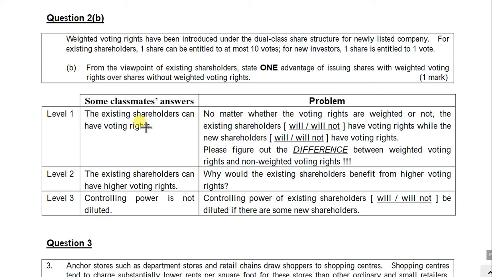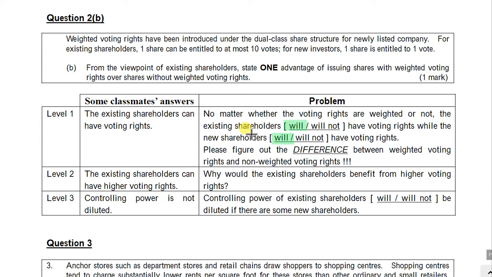But my question is, if we are not using the weighted voting rights, do the existing shareholders, after issuing new shares, have the voting rights? Yes, of course, they are shareholders. No matter whether we use the weighted voting rights or not, the existing shareholders must have the voting rights, right? They are the shareholders, they can vote. And at the same time, of course, the new shareholders will also have the voting rights because they are shareholders.